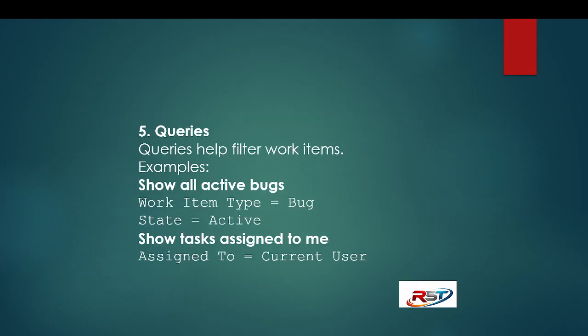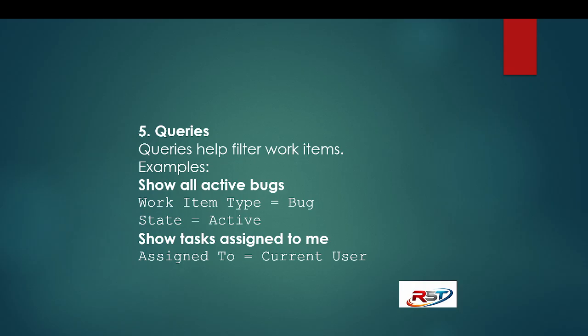The next one is queries. Queries help filter work items. In Azure Boards we can see the queries also. Example: show all active bugs. Work item type is equal to bug, and state is equal to active. So these are the bugs that are active right now.